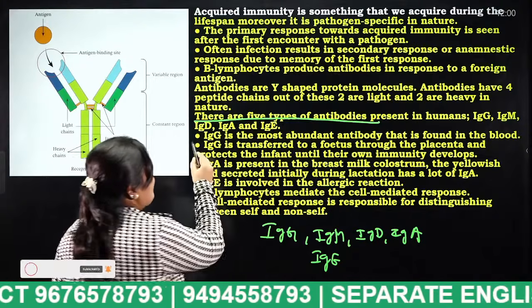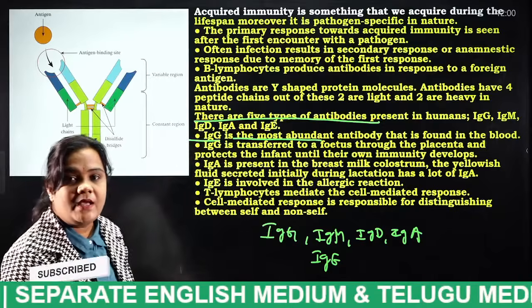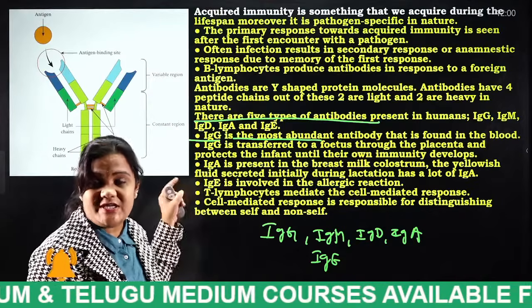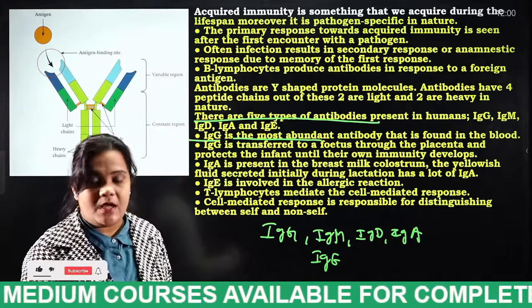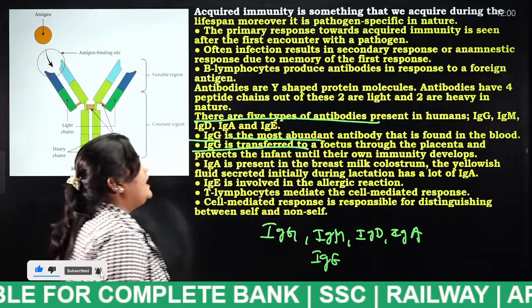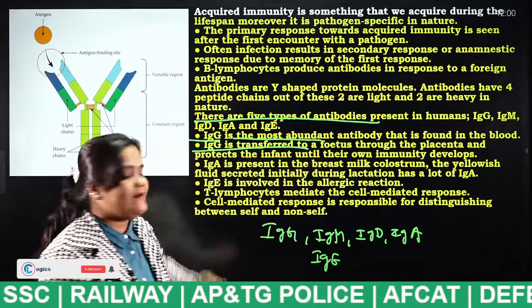First one is IgG. It is the most abundant antibody that is found in the blood. Very, very important. And IgG is transferred to a fetus through the placenta and protects the infant until their own immunity develops.